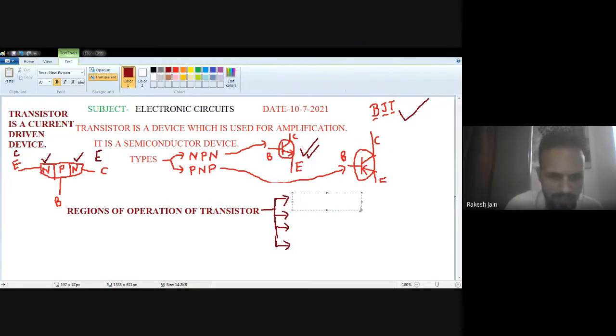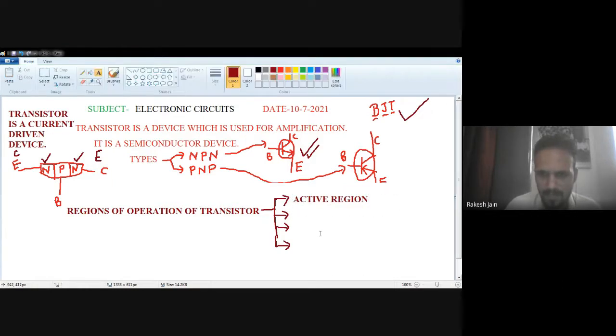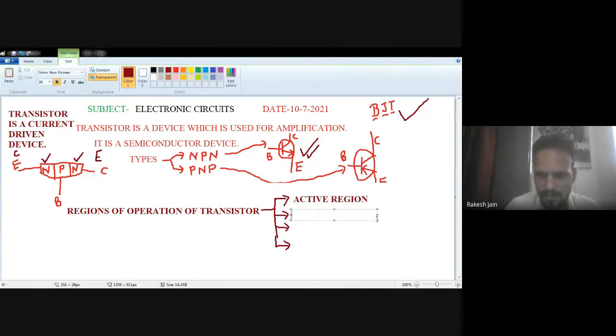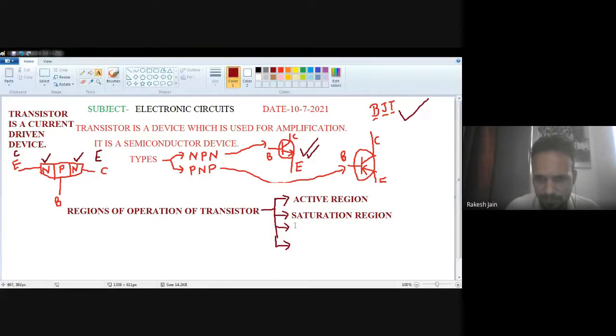The first one is the active region. The second one is the saturation region. The third is the cutoff region.